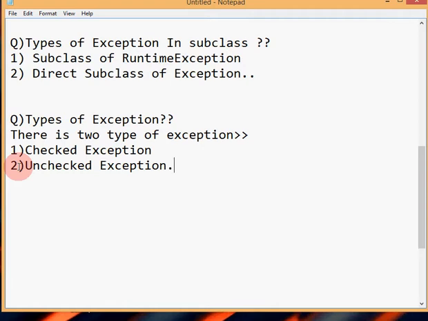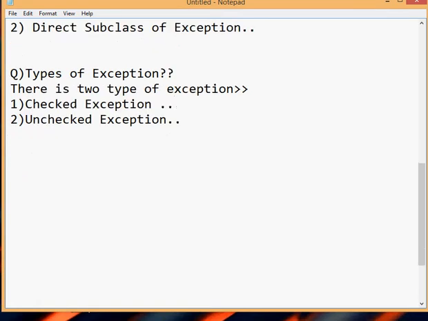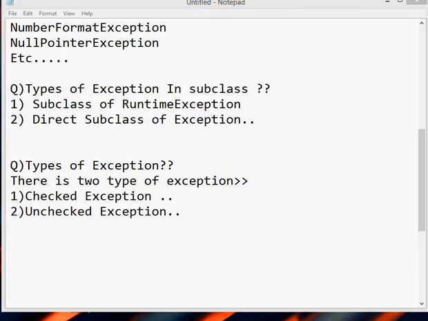There are two types of exception: one is checked exception, and one is unchecked exception.